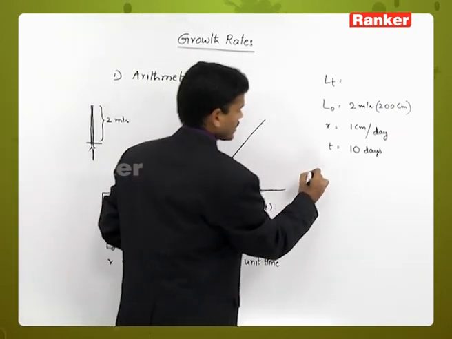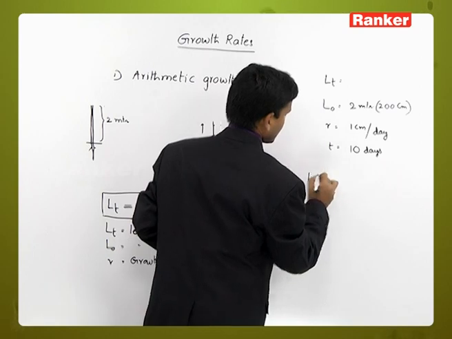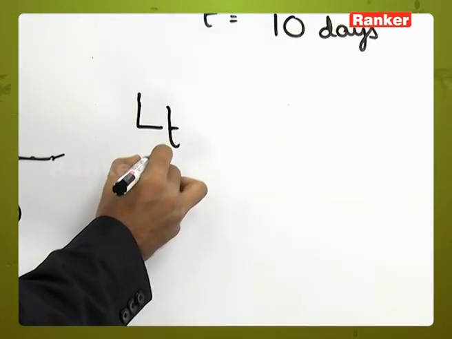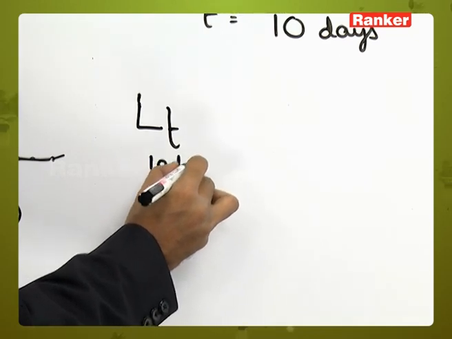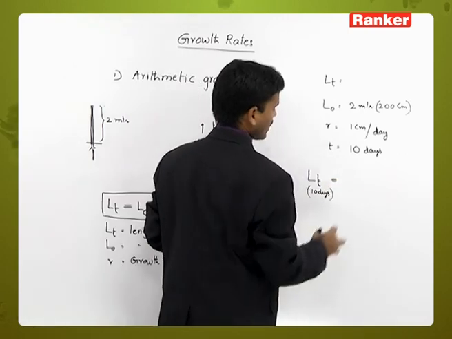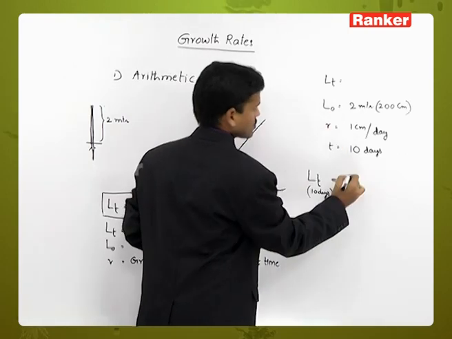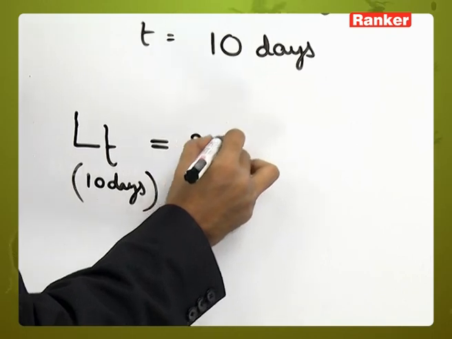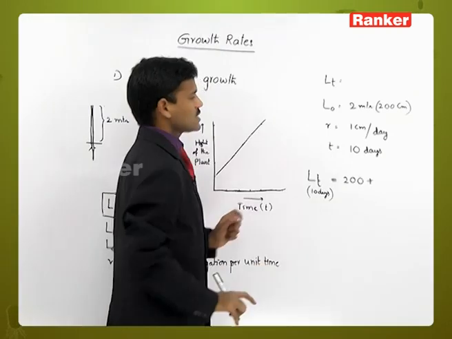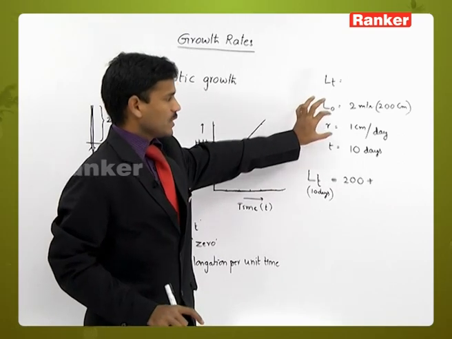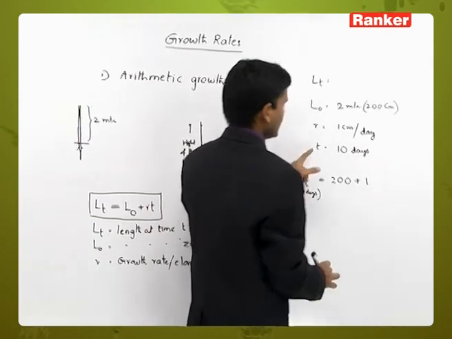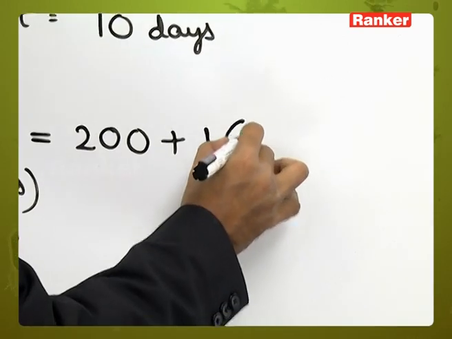If you calculate, Lt here means the length after 10 days, within 10 days, the total final length or height. So L0 is 2 meters or 200 centimeters, plus r, the growth rate, growth per unit time, 1 centimeter, and t is 10 days.